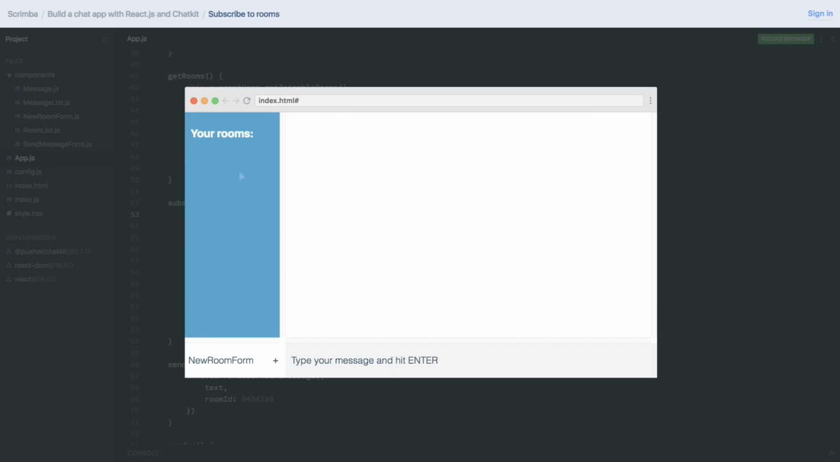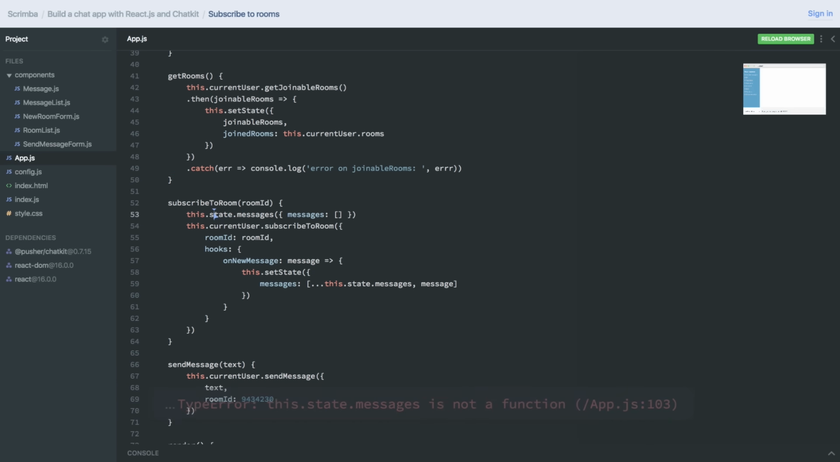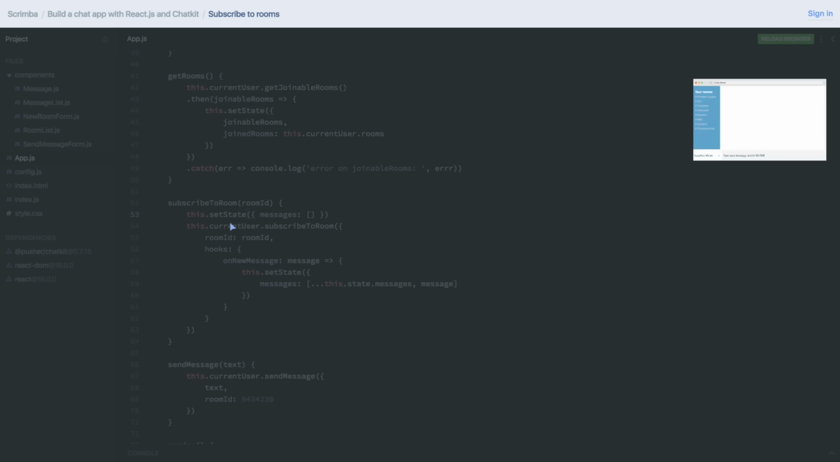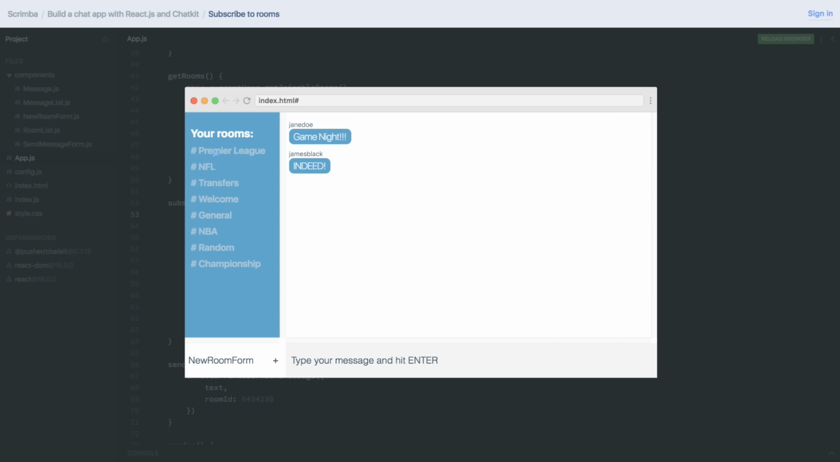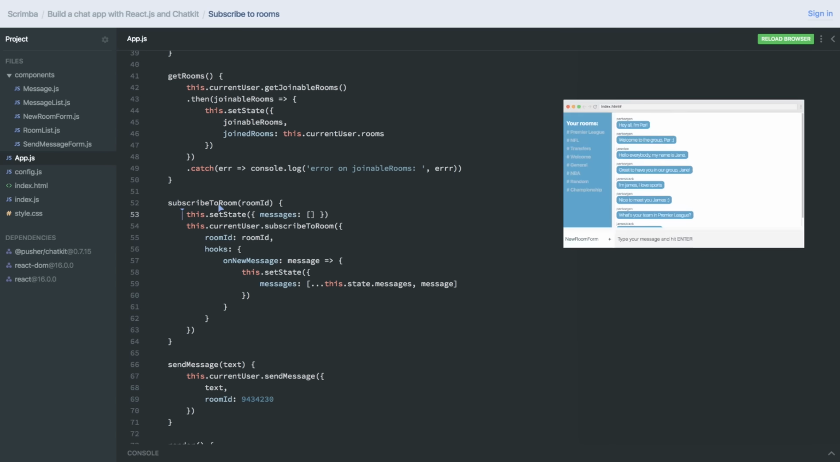Now if we run it into NFL, oops, this.state.messages is not a function. Of course, I have to do this.setState, like that. Well, welcome. Yes, now it works.